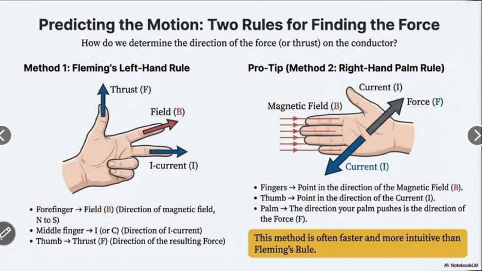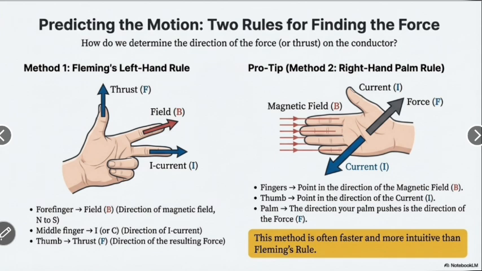Now, pro tips. Method 2, the right hand palm rule. According to this rule, the magnetic field is shown by the fingers of the right hand and the current is shown by the thumb of the right hand.